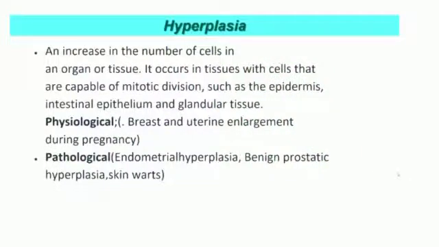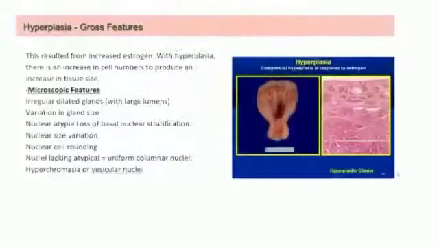Hyperplasia is an increase in the number of cells in an organ or tissue. It occurs in tissues with cells that are capable of mitotic division such as the epidermis, intestinal epithelium and glandular tissue. Physiological, such as the breast and uterine enlargement during pregnancy. Pathological, endometrial hyperplasia, benign prostatic hyperplasia and skin warts.